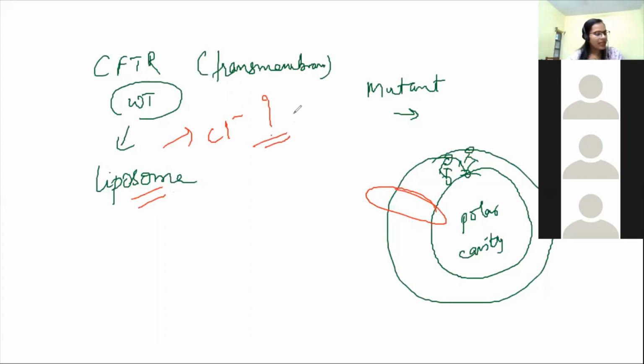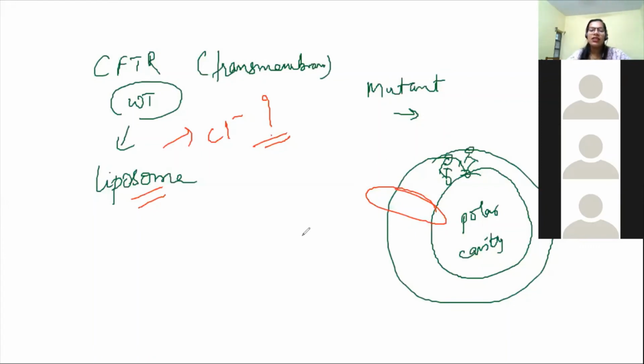Options were that it got mutated during insertion. No. There is a simple tube having the liposomes and your protein, you're just mixing it. So in that case, mutation cannot happen. Mutation can only happen at the gene level when you're changing the nucleotide sequence. Now, it loses affinity for chloride ions? Since we are talking about the wild type CFTR, it cannot lose its affinity. If the question was for mutant, then we can say that it loses affinity for chloride. Then it loses its channel forming property in liposomes? No, it cannot, unless the protein is degraded, but that option is not there. So this is also wrong.